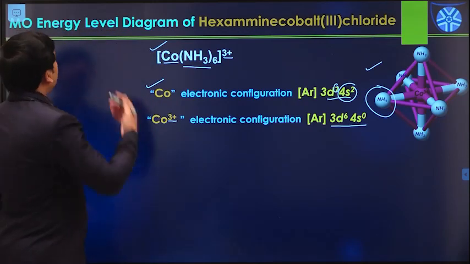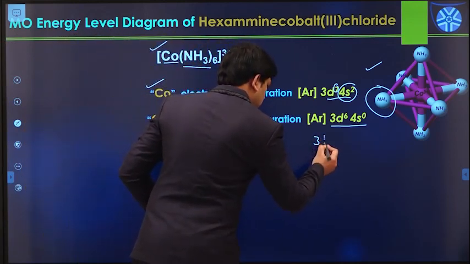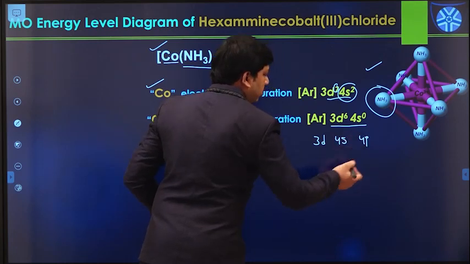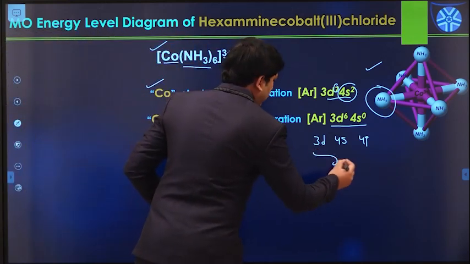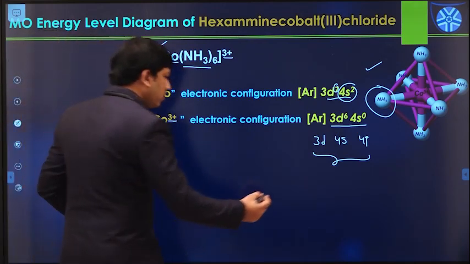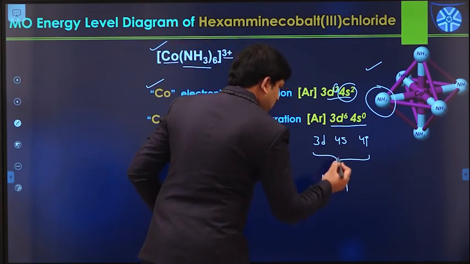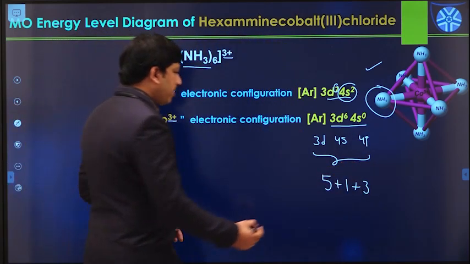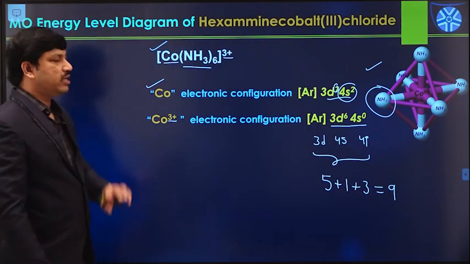In order to construct the MO energy level diagram, we consider the 3d orbitals as well as the 4s orbital, and we also need to consider the 4p orbitals. So from the metal side we have three different types of orbitals. We have a total of 5 d orbitals, 1 s orbital, the 4s, and 3 4p orbitals. So in total, 9 atomic orbitals are available from the metal side.